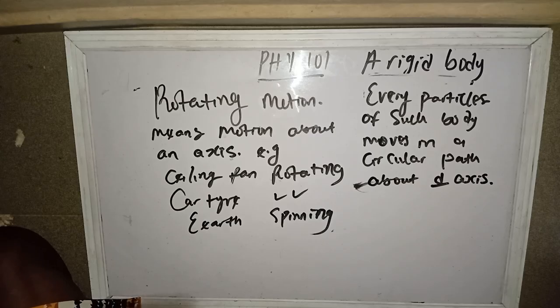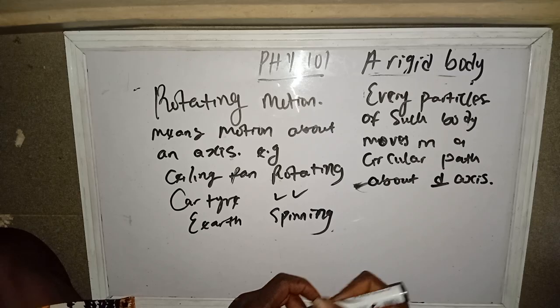Take note of that. Every particle of such body moves in a circular path about the axis.